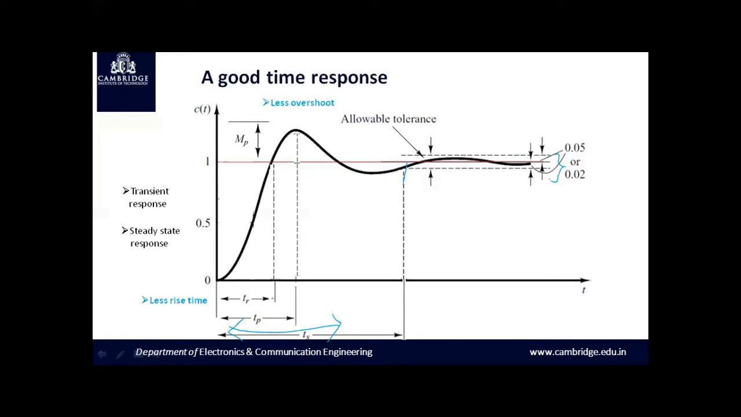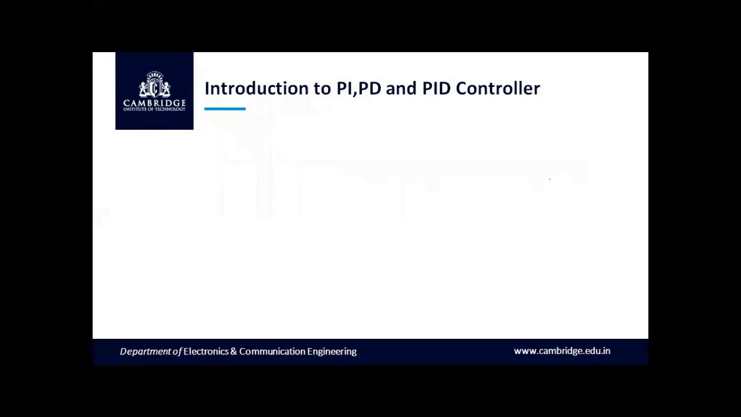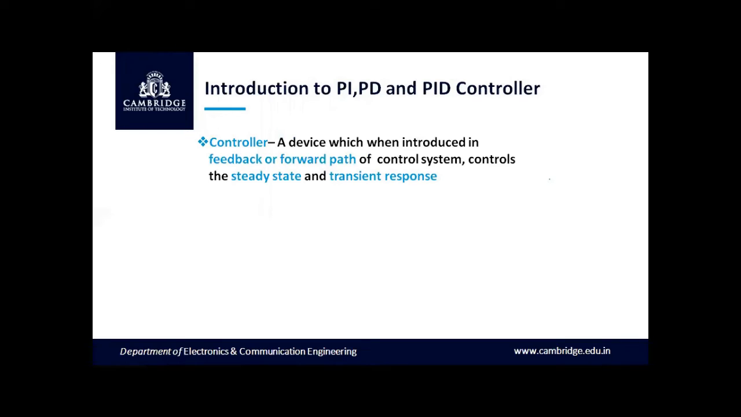Then what are you supposed to do for the next step? So there is a reason why I have given this time response analysis right now, and the answer can be provided by the controller. So let us go on to the controllers. Introduction to PI, PD and PID controller. A controller is a device which, when introduced in the feedback or forward path of a system, controls the steady state and the transient response as per the requirement. So the main requirement is to control the steady state and the transient response.